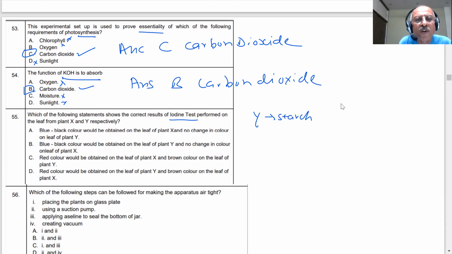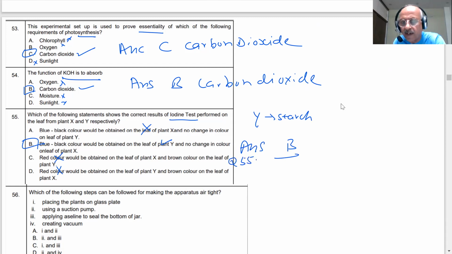Blue black color would be obtained on the leaf of plant X? No, X does not have starch. Blue black color would be obtained on the leaf of plant Y? Yes. No change in color on plant. Yes, that is correct. Red color? No, there is no red color. So the only answer here is B, student. B is the correct answer for question number 55.